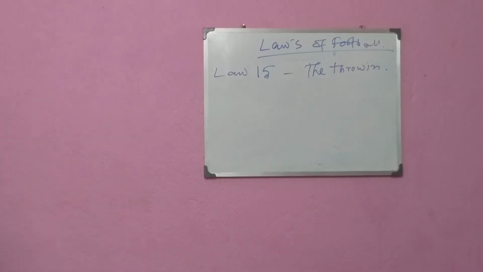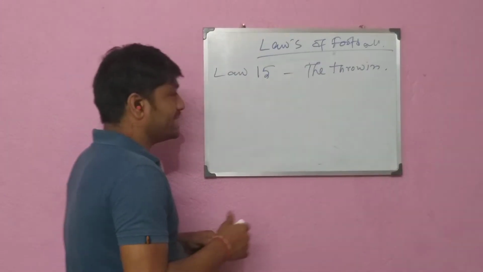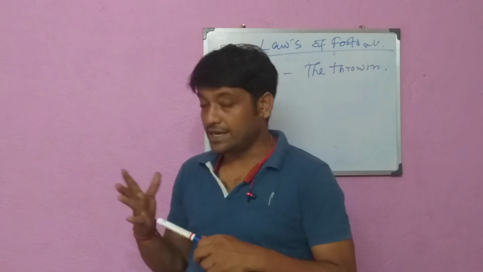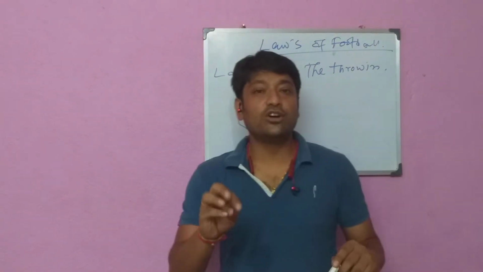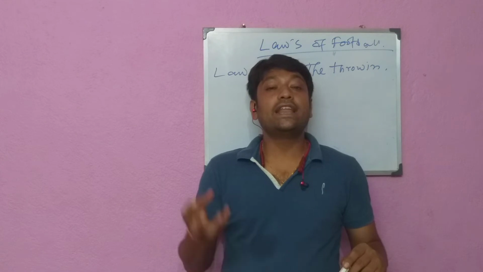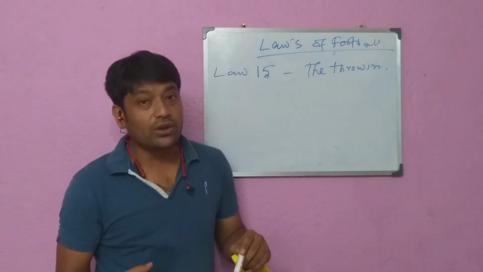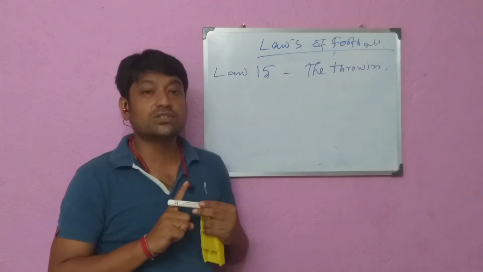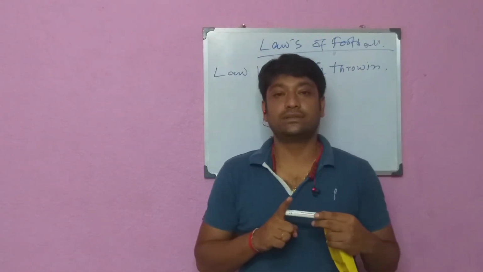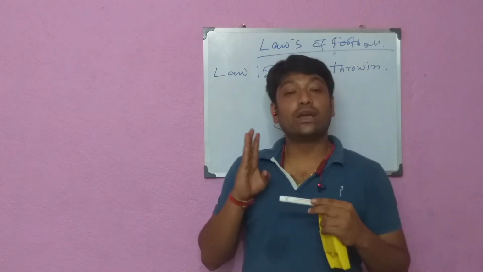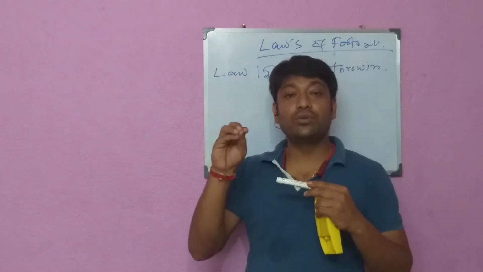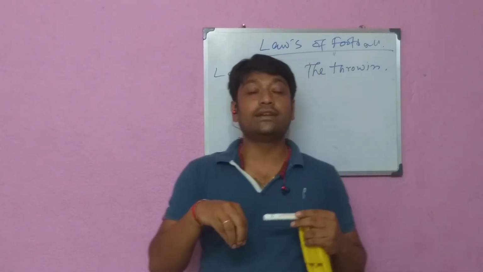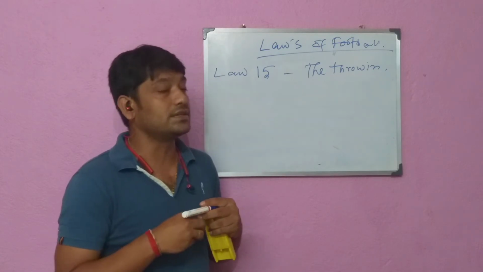Understood? A goal cannot be scored directly from the throw-in. If the ball enters the opponent's goal, a goal kick is awarded. If the ball enters the thrower's goal, a corner kick is awarded.